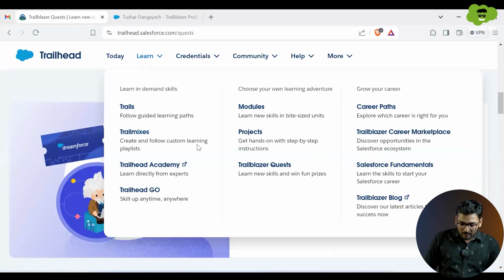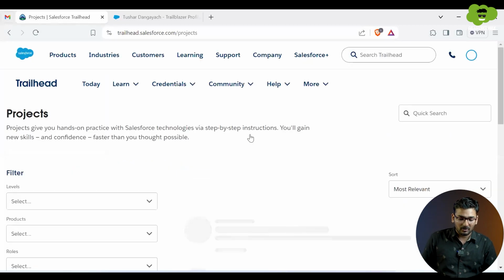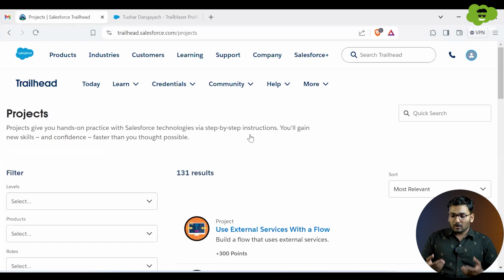Other than that, for hands-on practice, you can also move ahead and see the projects, different real world scenario-based projects, which you can do to get an idea of how the knowledge you have learned can be implemented in different situations and problems.